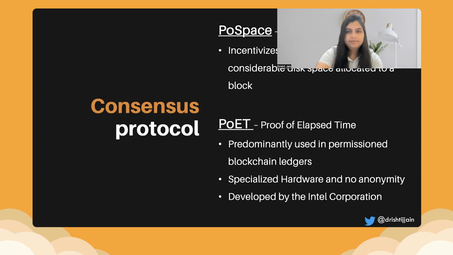In proof of space, just like in the case of proof of stake, which was related to the number of tokens that a person has, it incentivizes miners with the most considerable disk space, that is the storage allocated to a particular block. Proof of elapsed time was developed by Intel. So a lot of big corporations also have their own blockchains for a number of things. For example, POET, proof of elapsed time, was developed by Intel, and